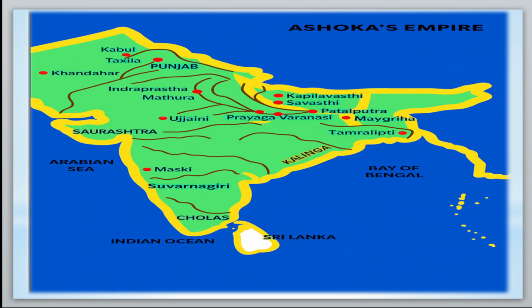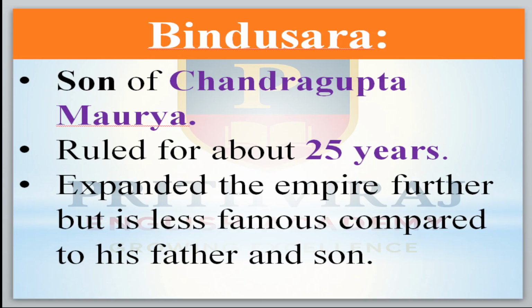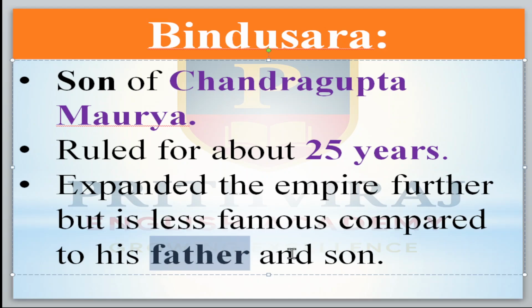Okay, after this we have the son of Chandragupta Maurya. His name is Bindusara. He is the son of Chandragupta Maurya and father of Ashoka the Great. He ruled for about 25 years and expanded the empire further, but is less famous compared to his father and his son. He is not so famous compared to them.